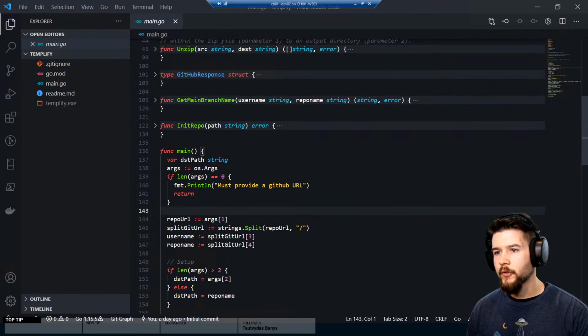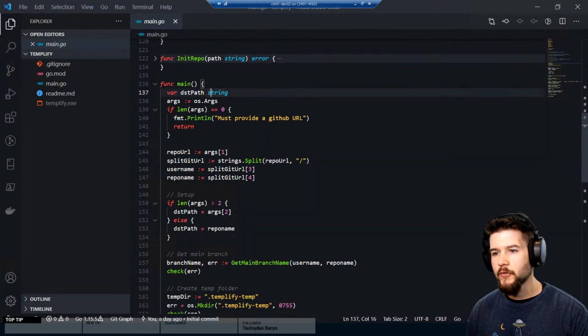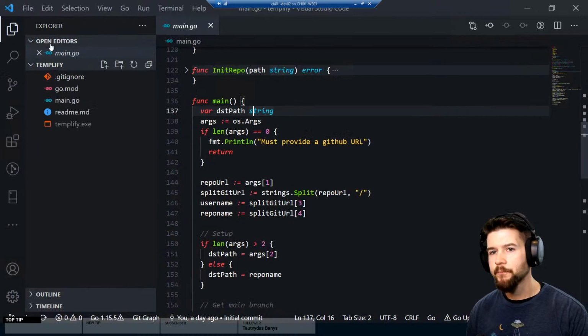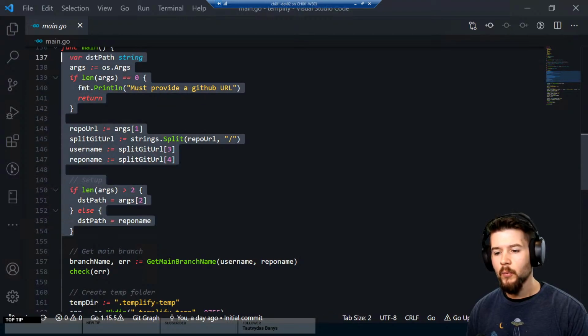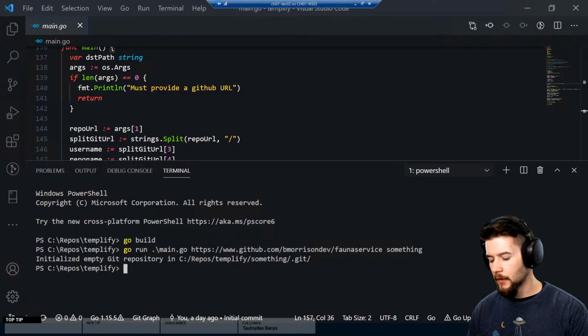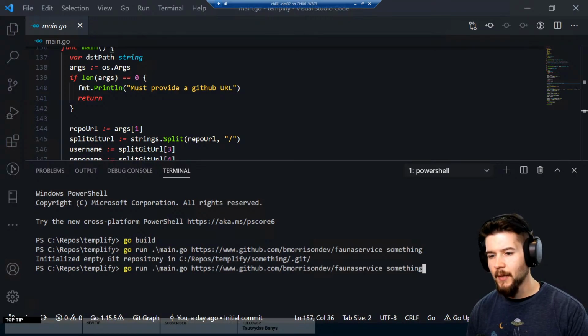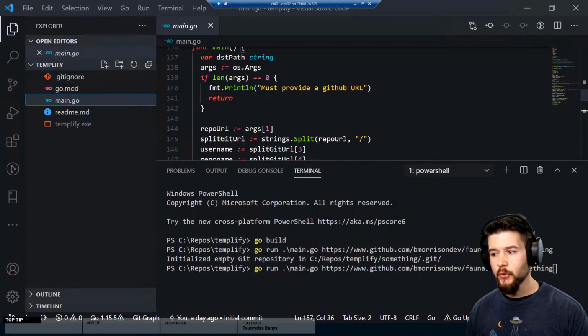So here's the code so far. Just to walk through the main process of what this does, I can zoom in a little bit more here. All this stuff here is basically parsing out what's coming in, because the syntax for using this is you can do the name of the executable, which is just Templify, and then you can paste in a GitHub link like this, and then you can optionally also specify a target directory, which is what this is, all the way to the right-hand side. Fauna Service is another open source tool that I created on my GitHub profile.